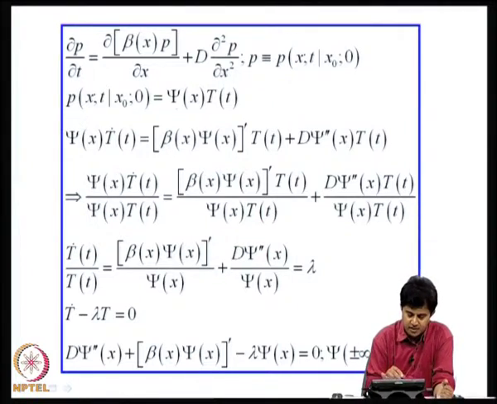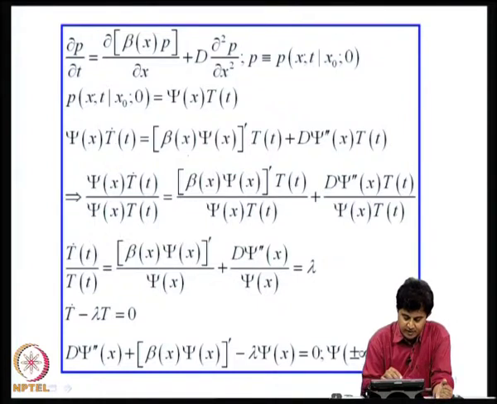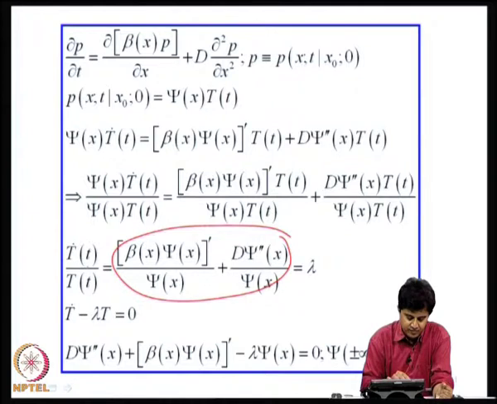So, we can seek the solution in the form psi of x into T of t. So, you substitute that into this, it becomes psi of x T dot plus beta of x psi prime of x into T of t plus D psi double prime into T. You divide by psi T and simplify, I get T dot by T is equal to beta psi prime divided by psi plus D psi double prime by psi, and if you look at this term, it is a function of time alone, this term is a function of x alone. If you change time, this second term cannot change. If you change x, the first term cannot change. So, only way they can be equal is they have to be equal to a constant.